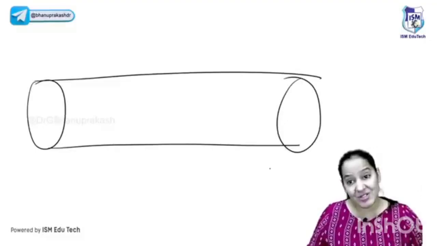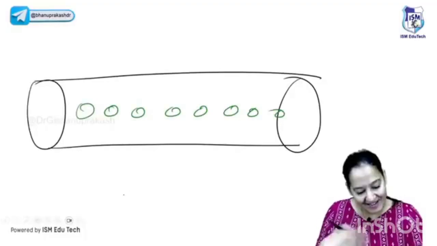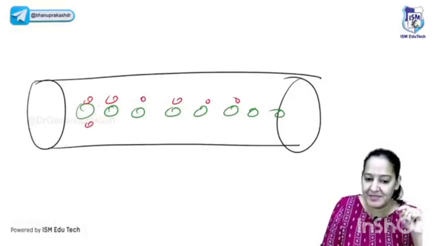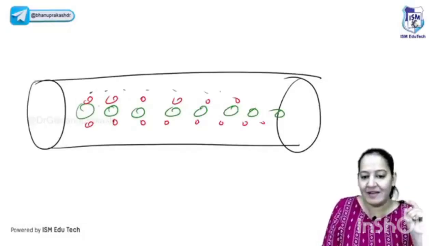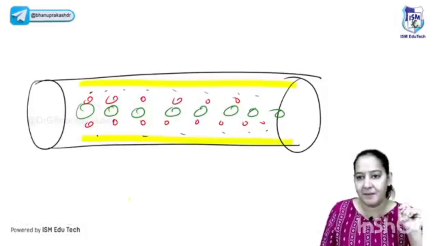So which is the heaviest one? The heaviest will travel at the center. Unfortunately, the heaviest is the WBC. The WBC travels at the center. After that, there is RBC surrounding the WBC. After that, there is platelet, so surrounding that, there is platelet. And the lightest one is the plasma, present at the most periphery.